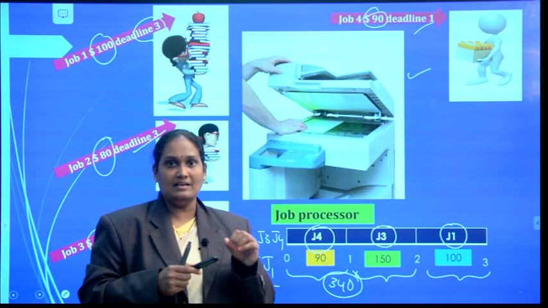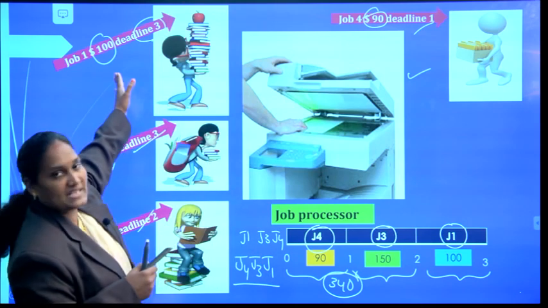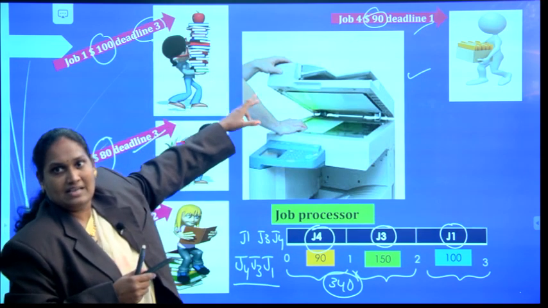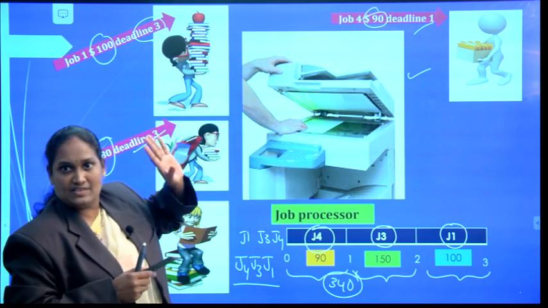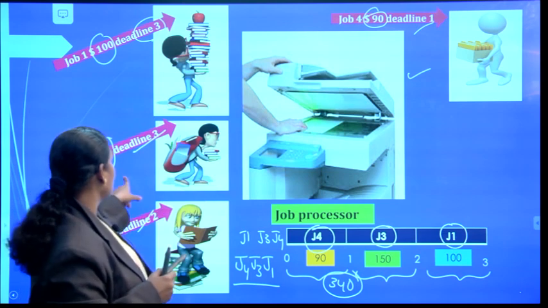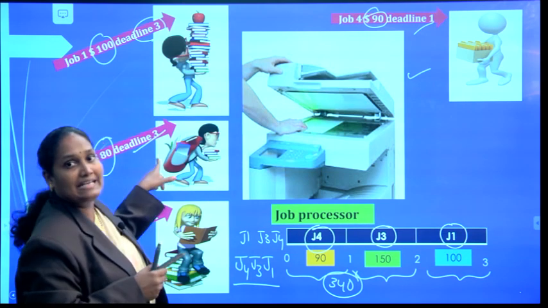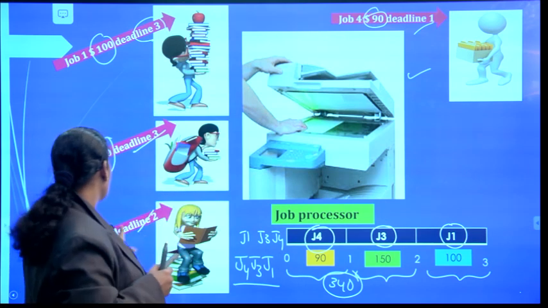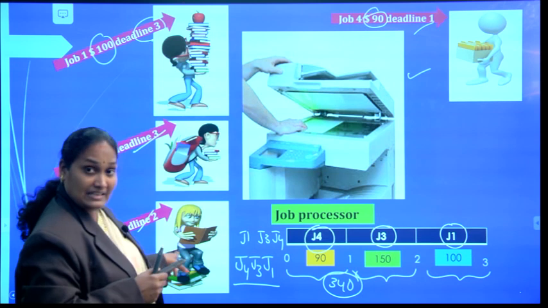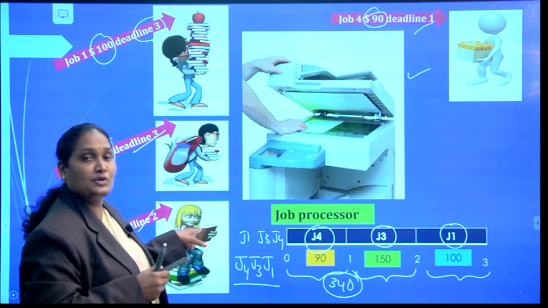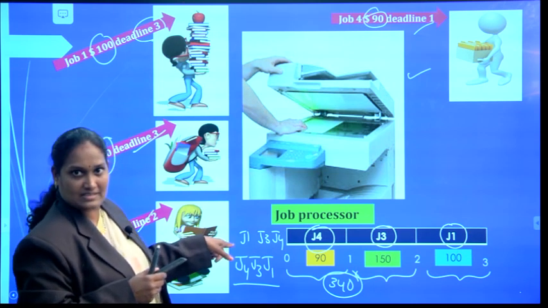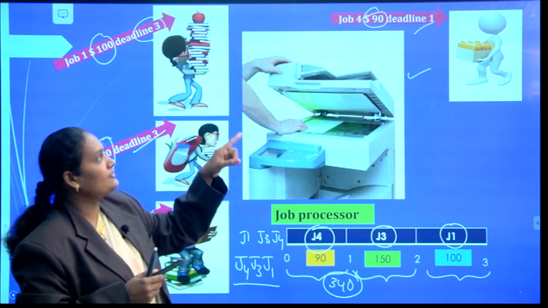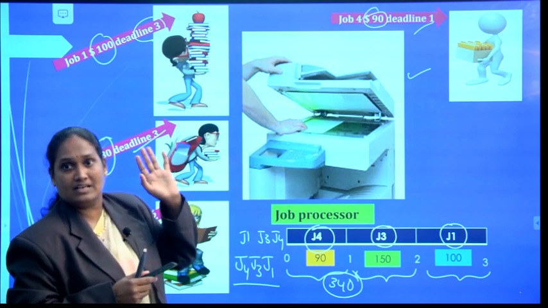The first person offers 100 rupees. If you complete my job within 3 hours, I can give you 100 rupees, like that the first person said. The second person said, I can give 80 rupees if you complete my job within 3 hours. Now, the third person said, I can give 150 rupees if you complete my job within 2 hours. The last person said, I can give 90 rupees if you complete my job within 1 hour.